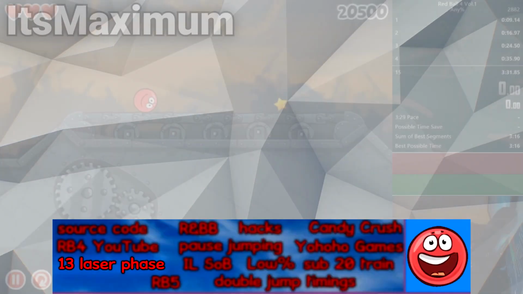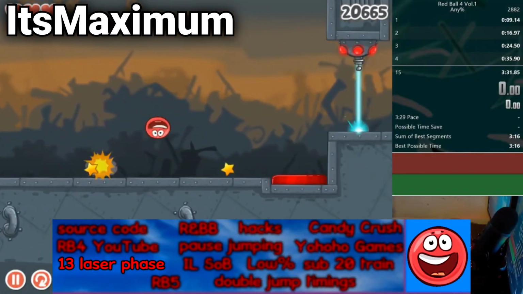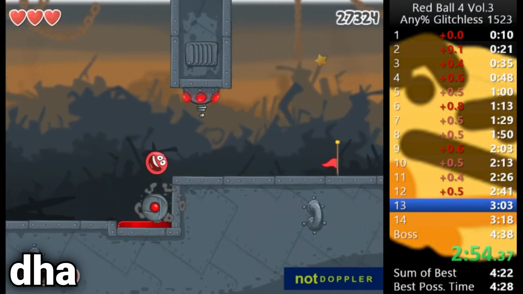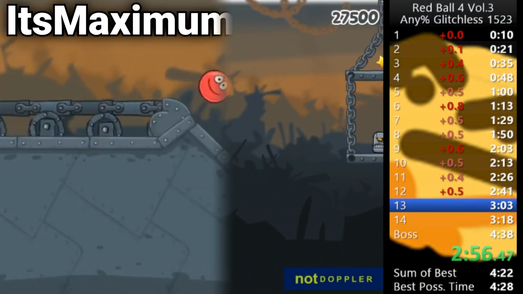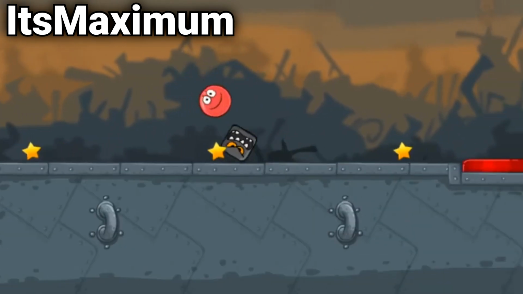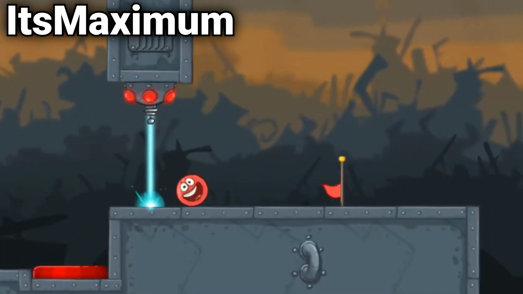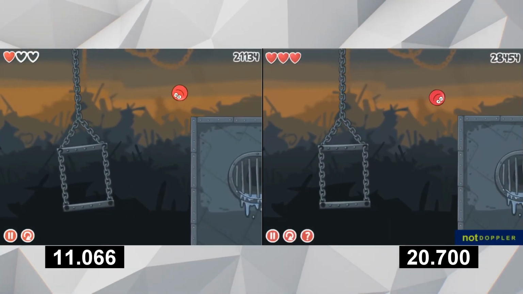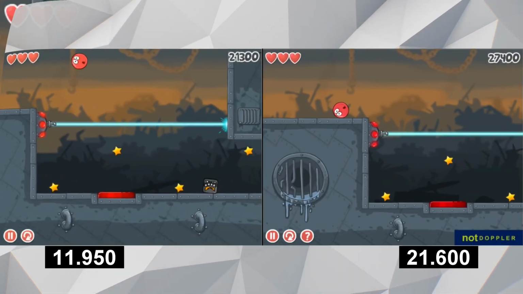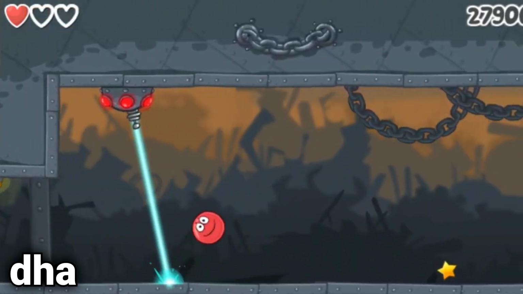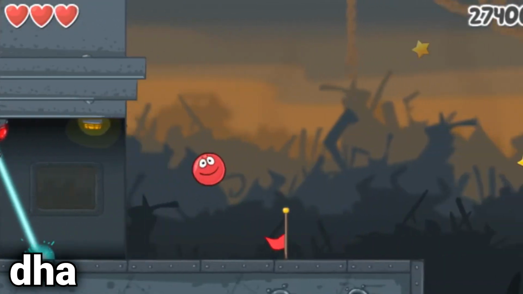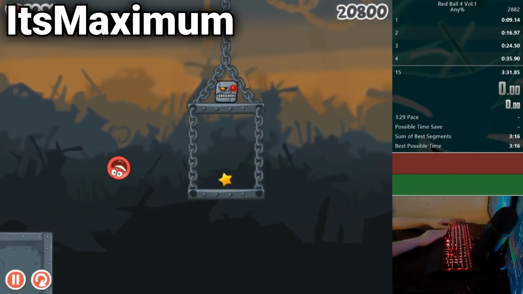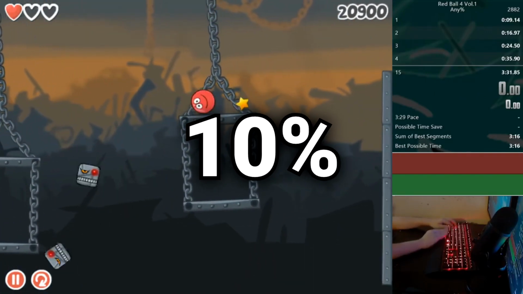In Red Ball 4 Volume 3, there is currently a strategy called 13 Laser Phase, which has yet to be used in any of the game's world records. It involves building up just enough speed and getting lucky enough to phase through this laser without having to activate the button needed to do so, which ultimately saves around 8 seconds. The fact that the lasers deal damage over time is used in other levels as well, but 13 Laser Phase is by far and away the hardest of them, having a success rate of, at best, 10%.